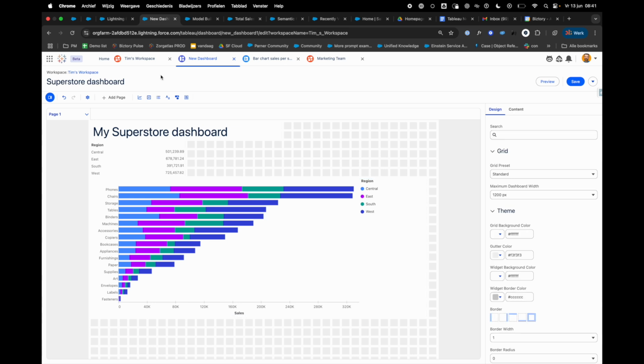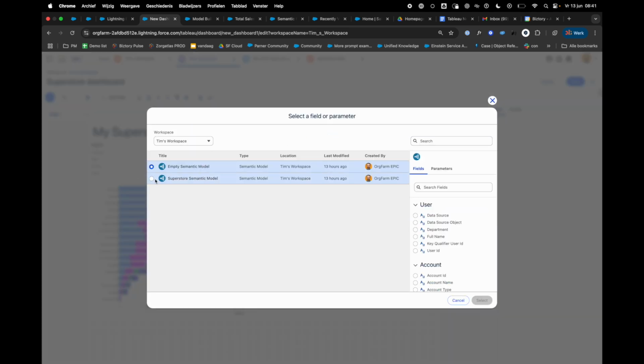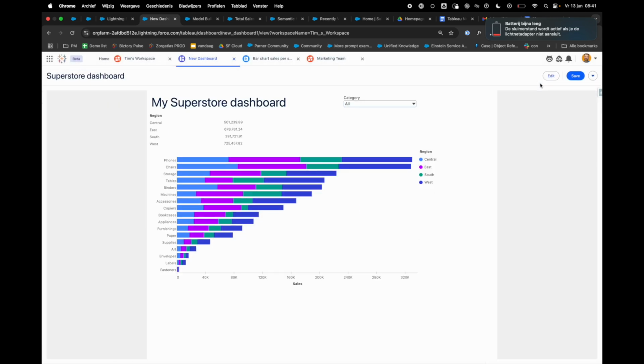So how do I add a filter? I can click on list and I want to put it here on my dashboard. I can select which data source I should grab the column from. I'm going to use category, hit select, and I can already preview my dashboard.